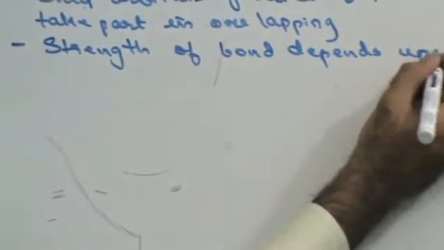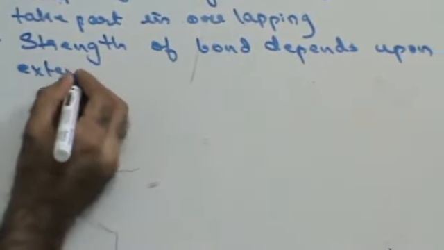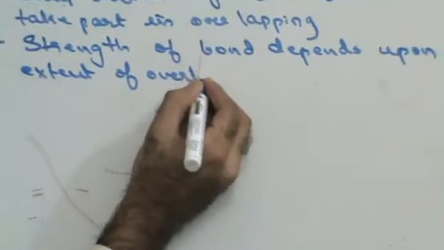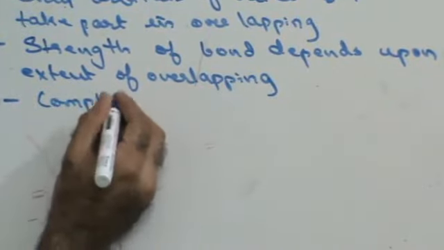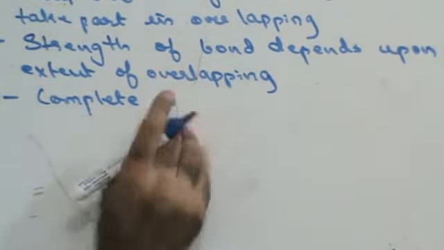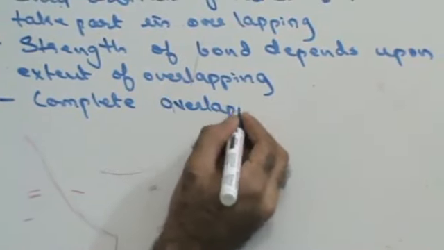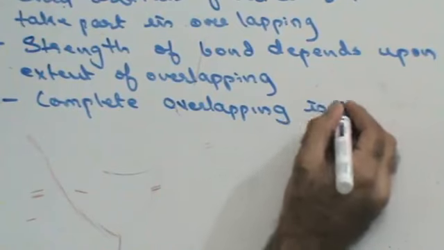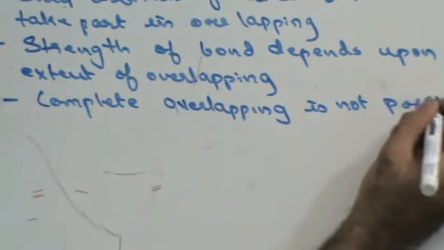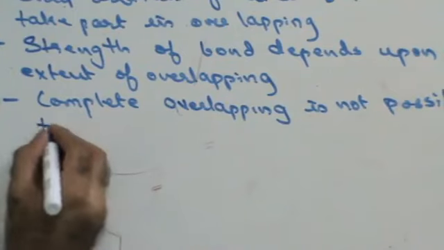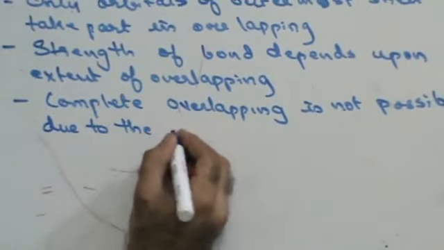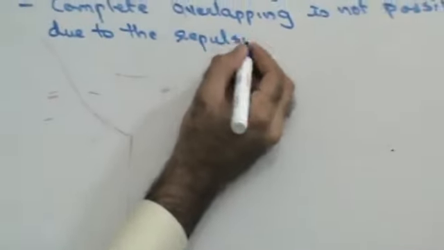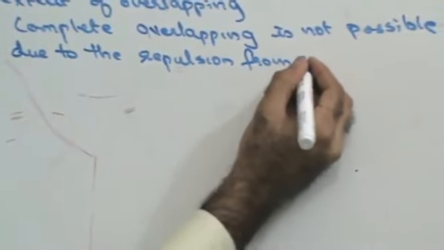Complete overlapping is not possible due to the repulsion from the nuclei. Right?